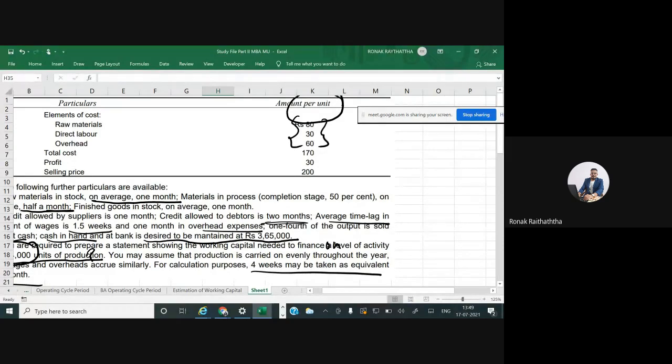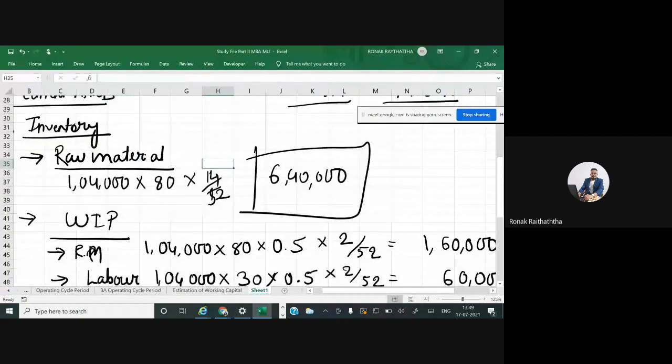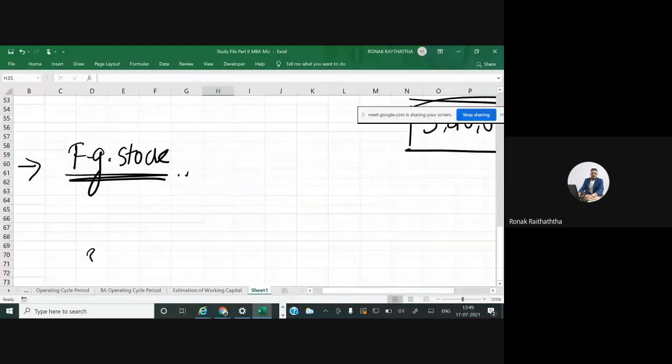After COGS, some selling and distribution cost will be added, so you reach cost of sales. But no such selling and distribution cost is given to you. That means there is no advertisement, selling and distribution cost. I like that company. बिना advertisement अगर तुम कमाते हो तो तुम भगवान हो गए भैया.